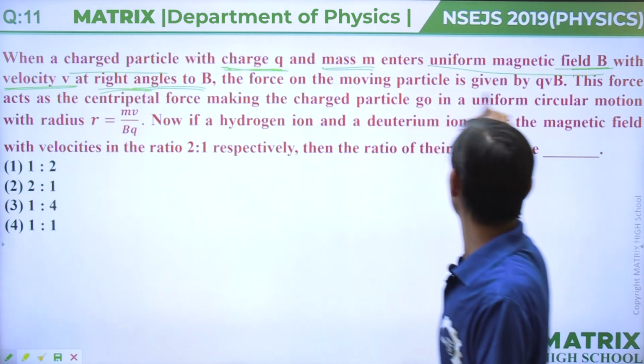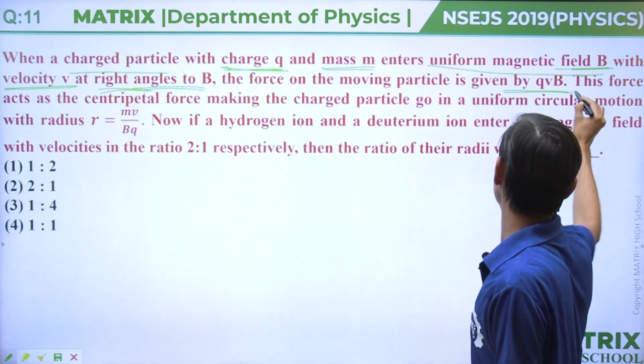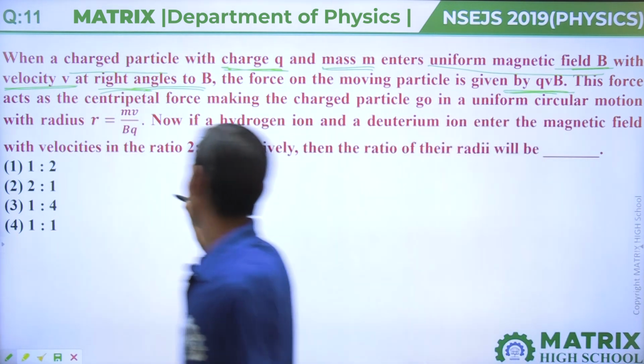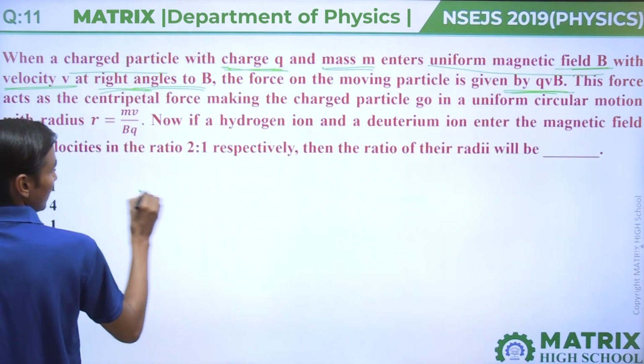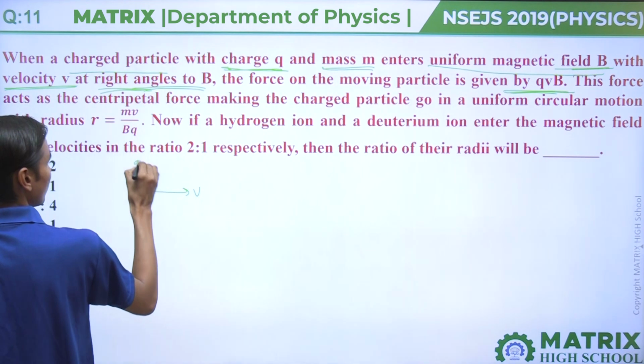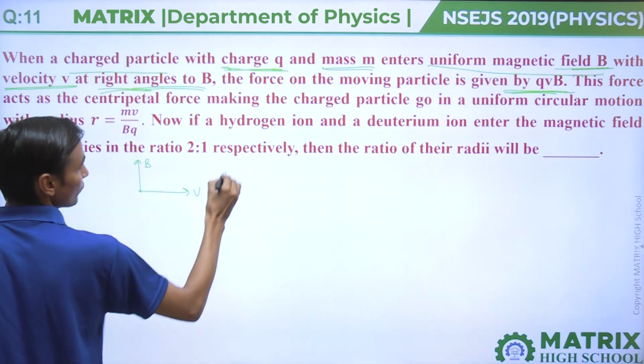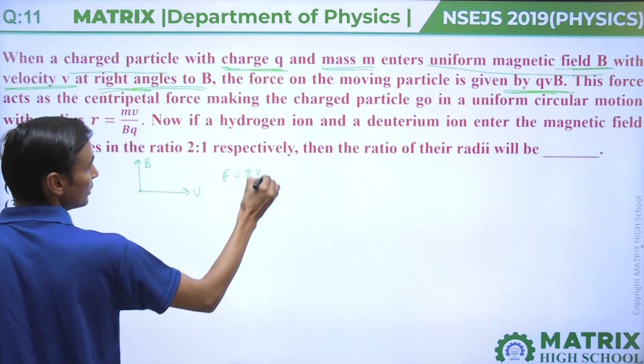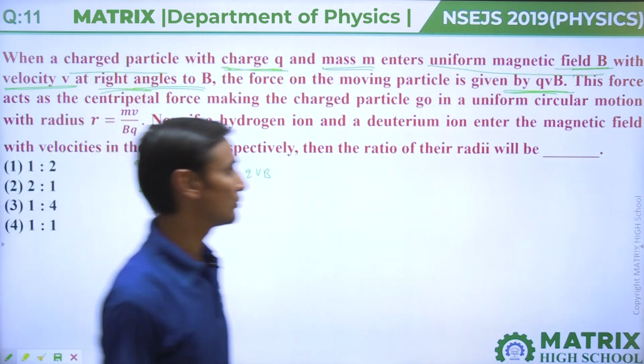The force on the moving particle is given by QvB. If velocity and magnetic field are perpendicular, then force is given by QVB. This is said in this question.